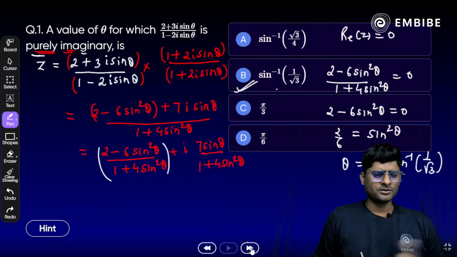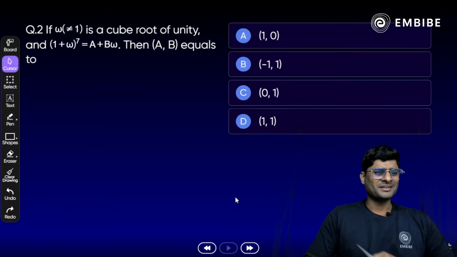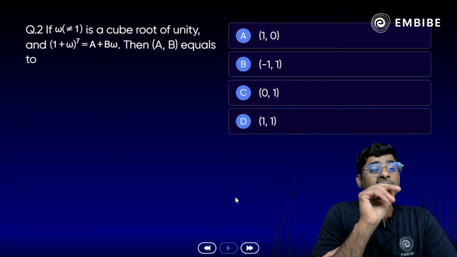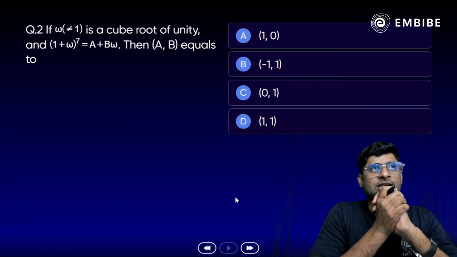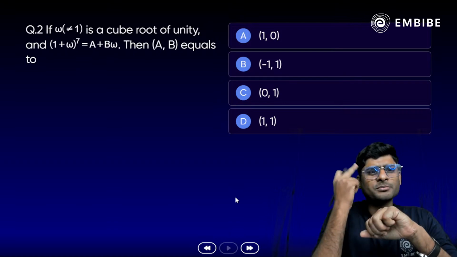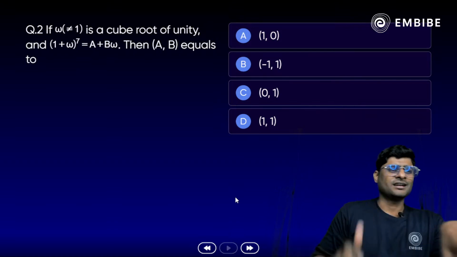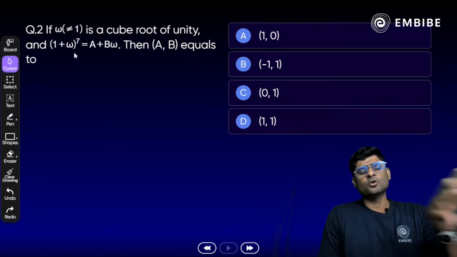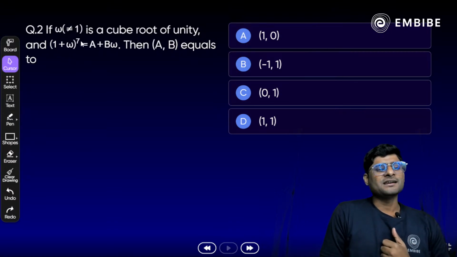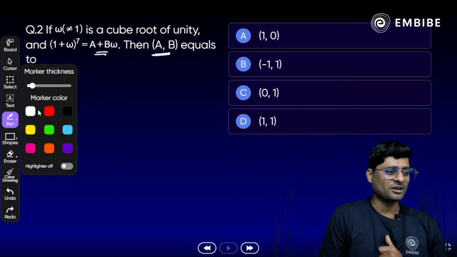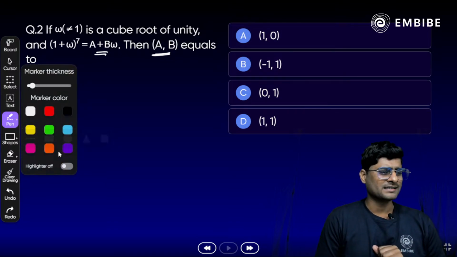Moving next. Let's do a few easy questions first, then we will do the little bit tougher ones. One more question we have here. If omega is the cube root of unity, whenever cube root of unity comes to your mind, obviously omega cube is 1 and 1 plus omega plus omega square is 0. Now focus on this part: (1 plus omega) whole raised to power 7 is equal to a plus b omega. Then what will be the value of a and b? We have to write it in coordinate form (a, b). Anyone know the answer?